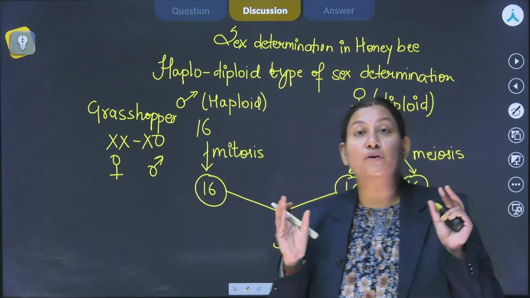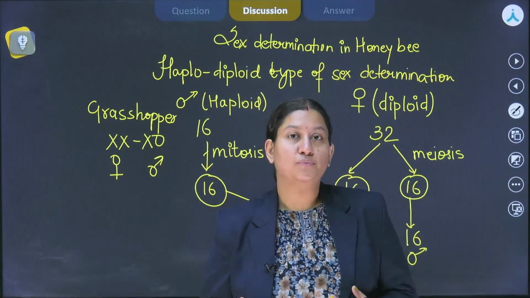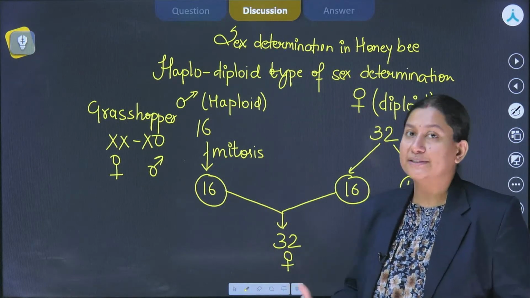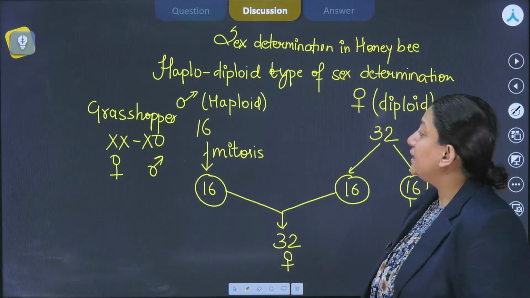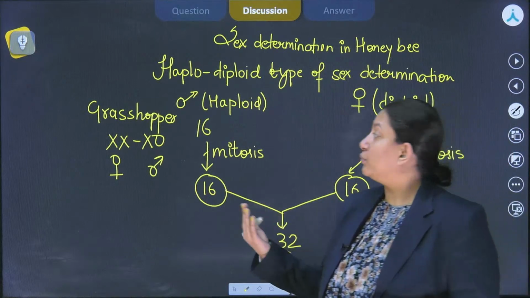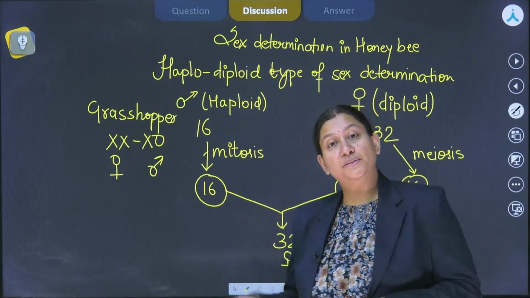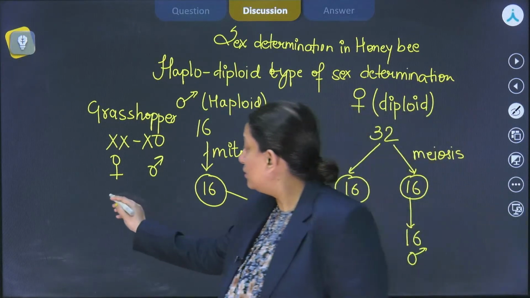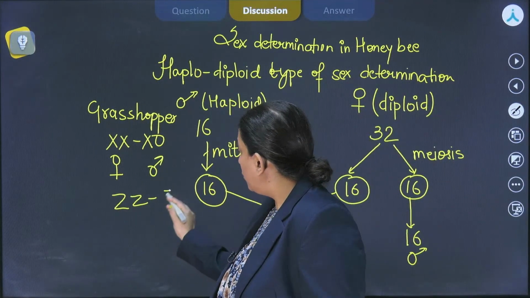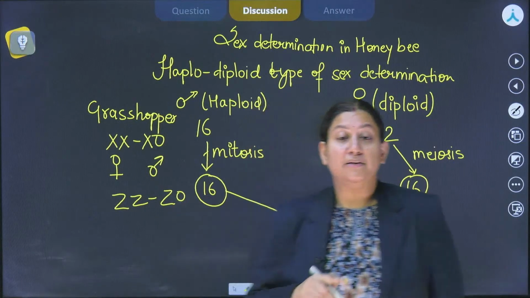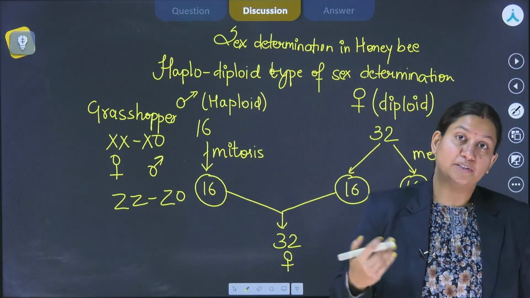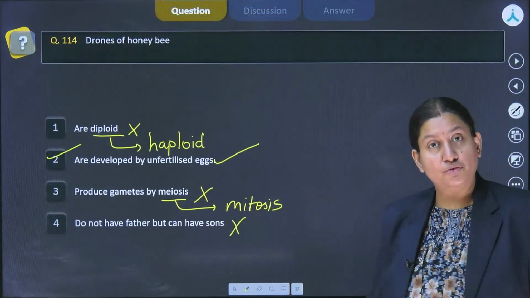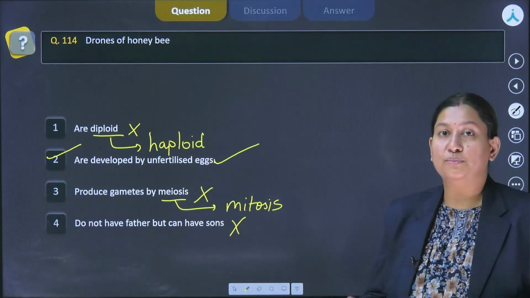So these kinds of contrasting things you should also notice while you are studying the chapter, and specifically this particular topic of sex determination, right? If you are asked the otherwise question, where the females have fewer chromosomes than males, then you could see the example of butterfly, where we can see ZZ-ZO type of sex determination. So females have fewer chromosomes than males this time, right? So this is how you'll be solving the questions related to sex determination. I hope this is clear to everyone.